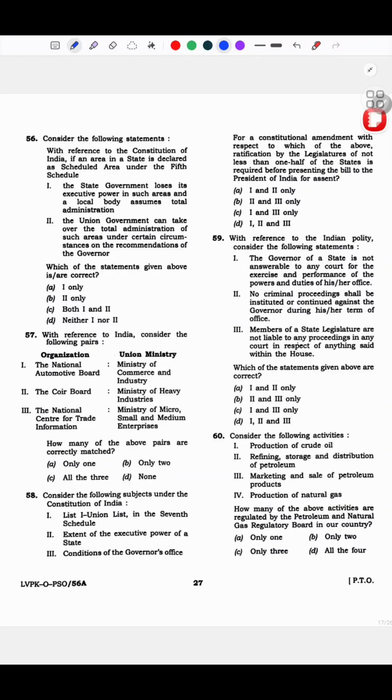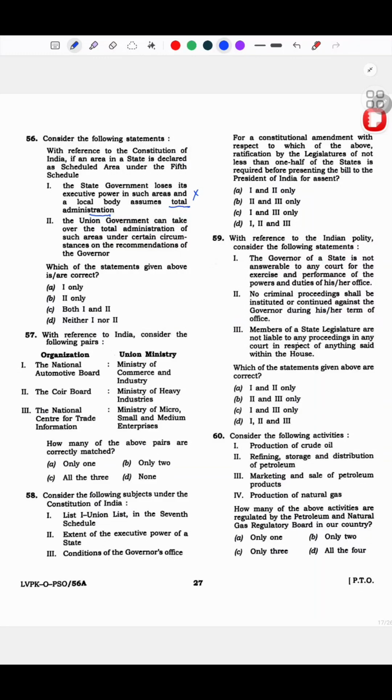With reference to the Constitution of India, if an area in a state is declared as a scheduled area under the 5th schedule, the state government loses its executive power in such areas and the local body assumes total administration. See, total administration, okay? This is wrong.